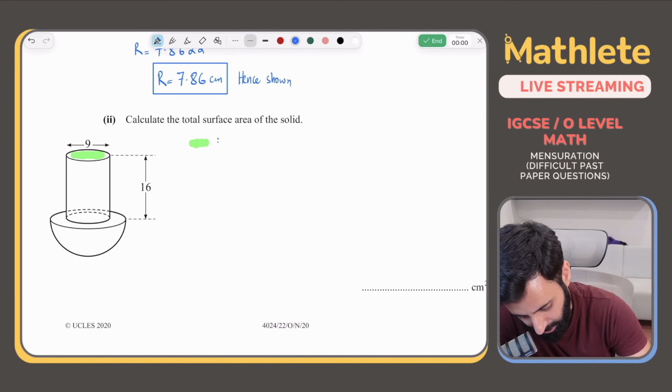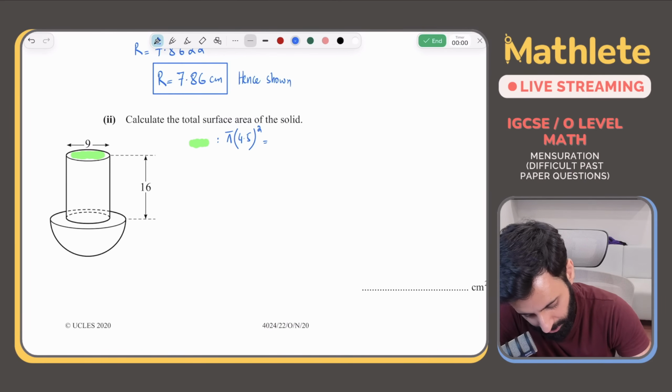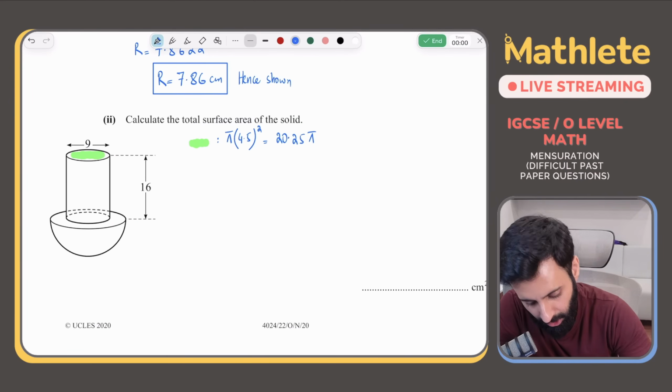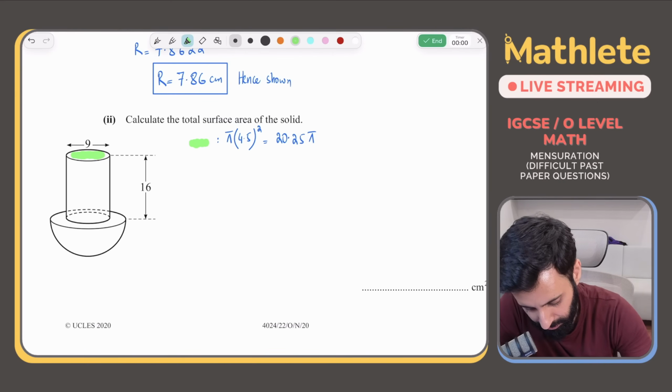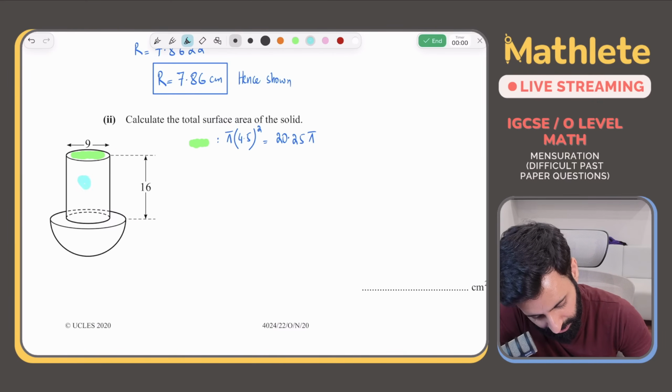जिसका area क्या होगा? Its area will be equal to pi into 4.5 squared. Okay, and what's that equal to? That's equal to 20.25 pi. Okay, so let's do it step by step. Let's not jump to conclusions. Let's do it systematically. Then there is this surface which I'm coloring in blue.